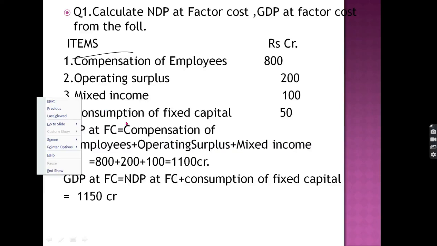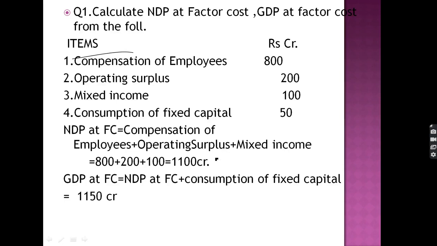When we add these three components, we get the net domestic product, and when we add depreciation to it, we will get the gross domestic product at factor cost. When we add the first three basic components, we get domestic income or net domestic product at factor cost. And when we add depreciation or consumption of fixed capital to it, we will get the gross domestic product at factor cost.